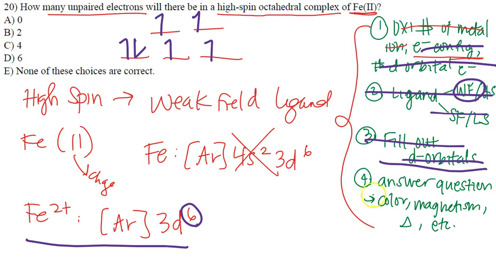They're not asking about color or magnetism, if it's diamagnetic or paramagnetic or crystal field splitting energy. They're not asking about any of that. They're just saying how many are unpaired. So let's count. 1, 2, 3, and 4. That means my answer is going to be C, or 4 unpaired electrons.